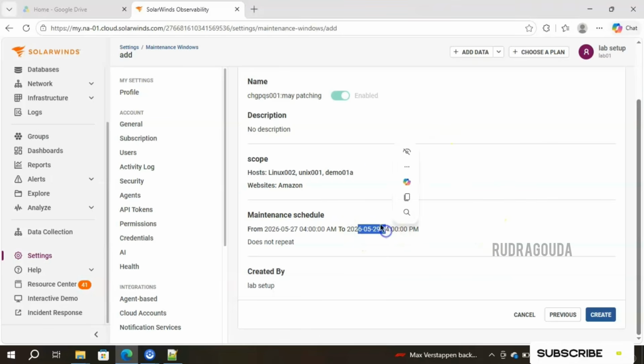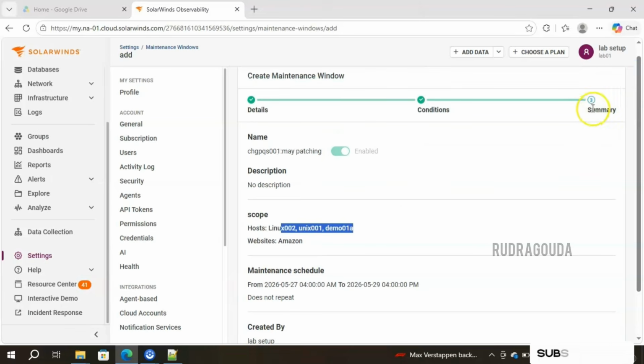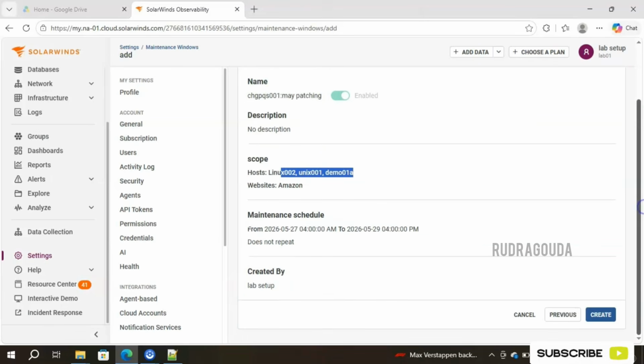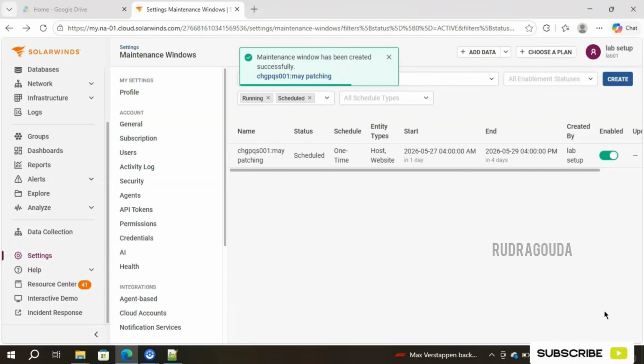Whatever the timing I have selected and whatever the scope I have done, all the information you will get in the summary section. You can see right now we are in the summary. Once I am okay with all this information, simply click on create. Our first maintenance window is ready.